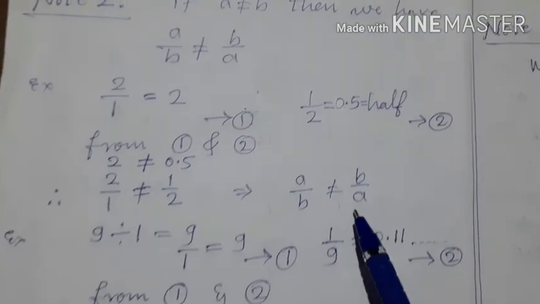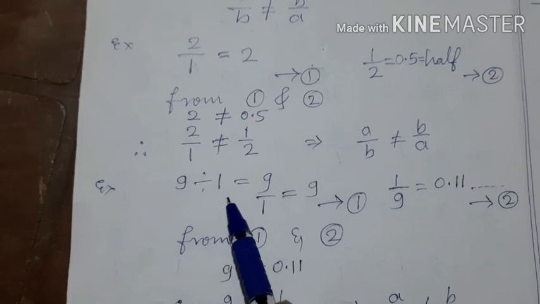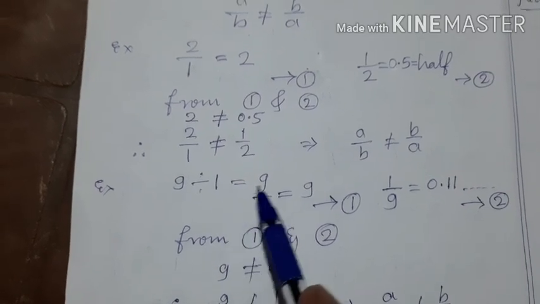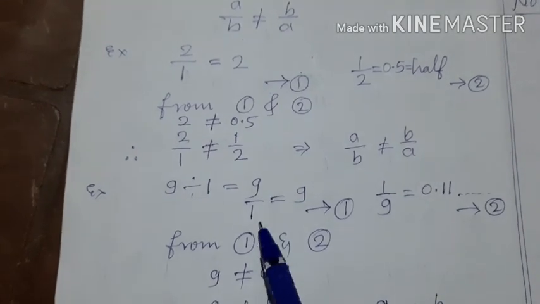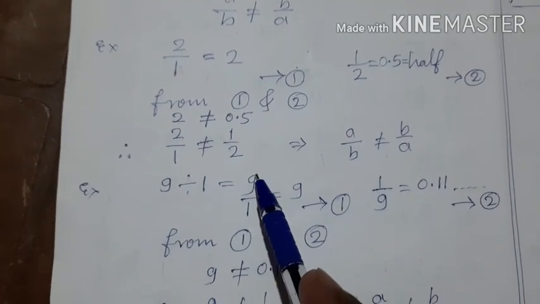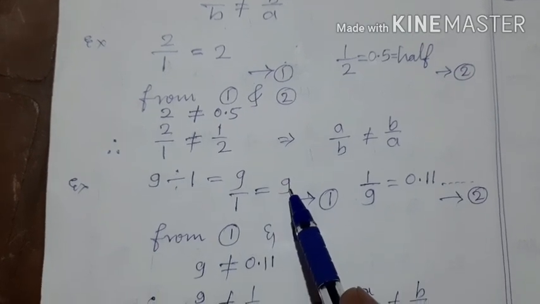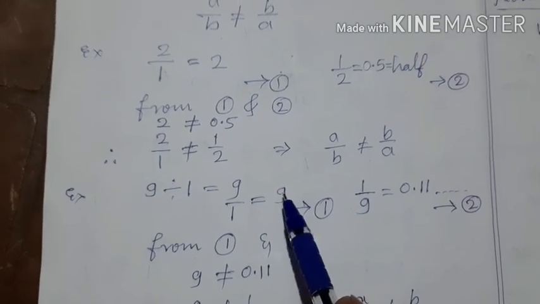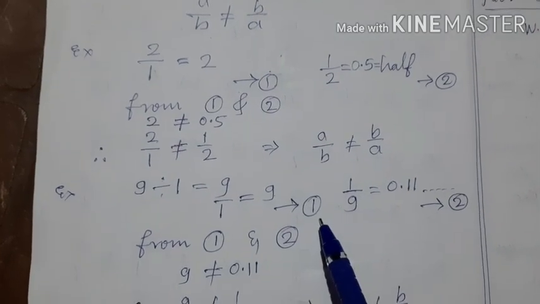Okay. Let us take one more example. 9 divided by 1 is written as 9 upon 1. What is the meaning of 9 upon 1? 9 rupees should be given to one person. Then that one person will get 9 rupees itself. So 9 upon 1 is equal to 9. Call this as equation 1.